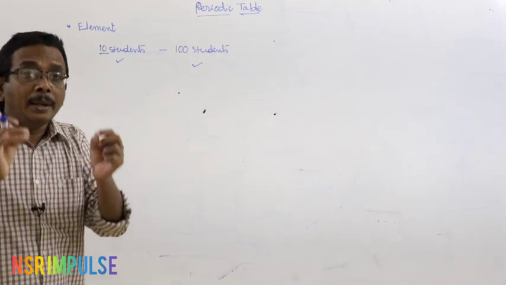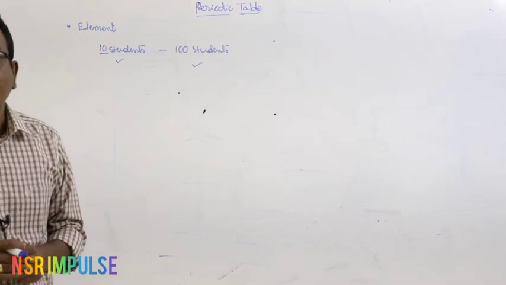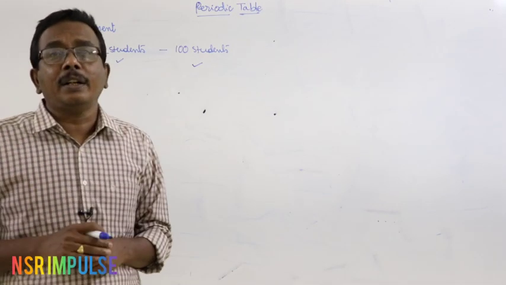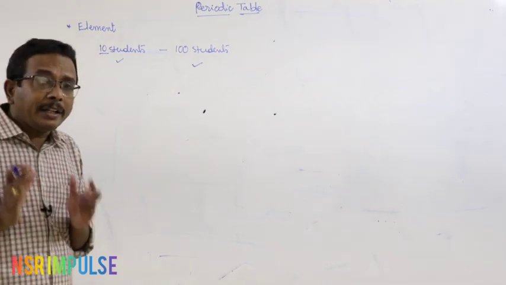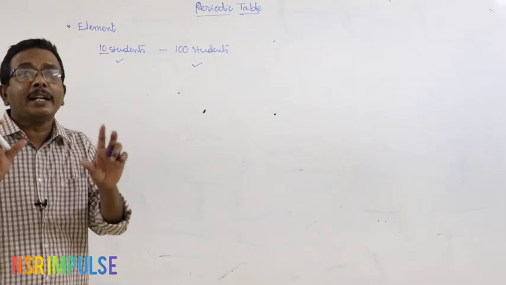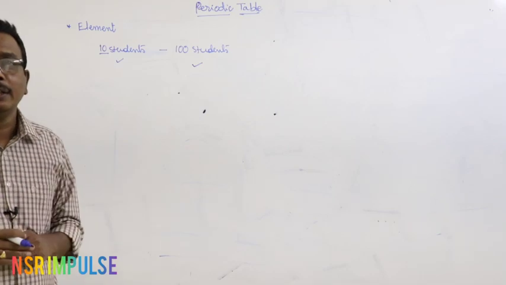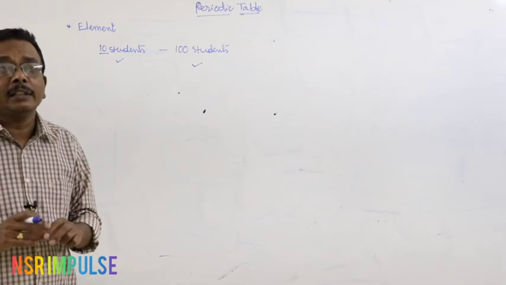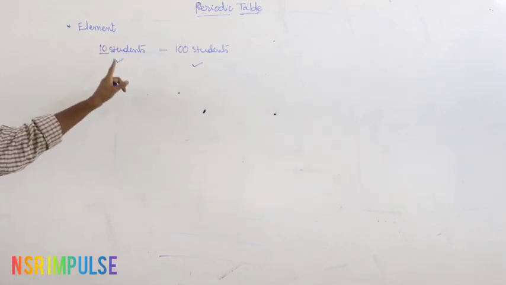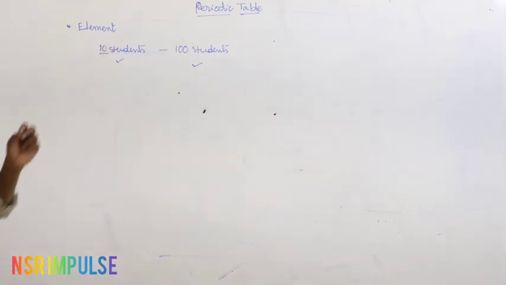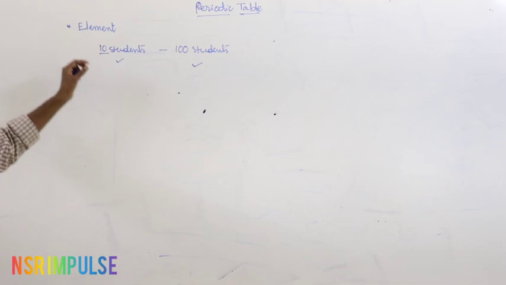That is the basic need of classification of elements. That means the elements should be arranged in a systematic way, in a regular order. Then only is it very convenient to study the elements.